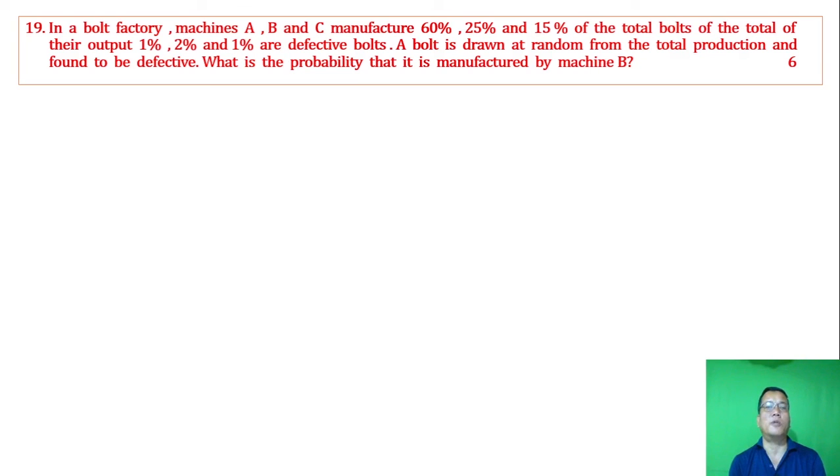In a ball factory, machines A, B, C manufacture 60%, 25%, 15% of the total balls. Of their output, 1%, 2%, 1% are defective balls. A ball is drawn at random from the total production and found to be defective. What is the probability that it is manufactured by machine B?